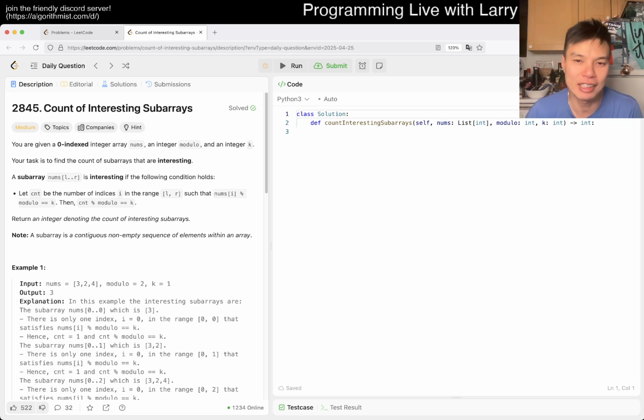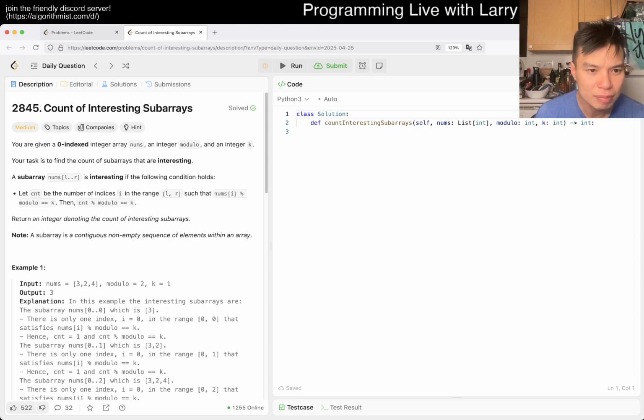Let's take a look at today's problem. We have 2845, Count of Interesting Subarrays. Read correctly this time. All right, let's see. You're given a zero-indexed array nums, an integer modulo, and an integer k. Your task is to find the count of subarrays that are interesting. A subarray is interesting if the following holds. Count is the number of indexes i in the range l to r such that nums[i] modulo is equal to k. Then count modulo is equal to k.